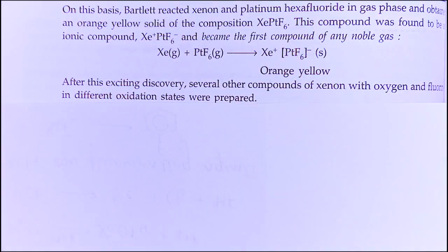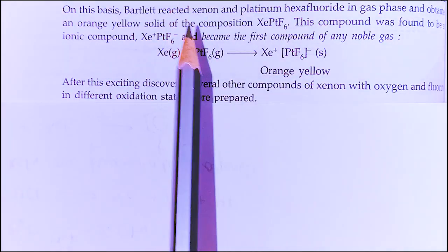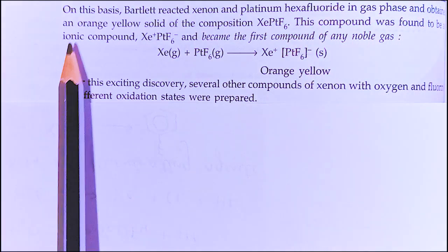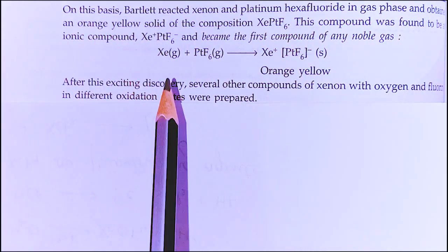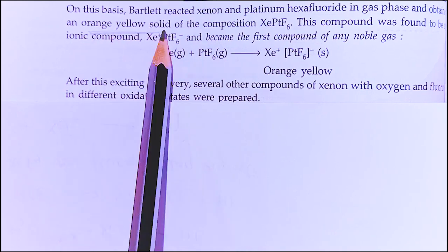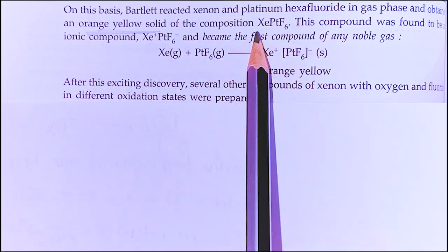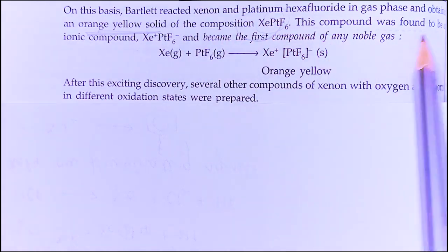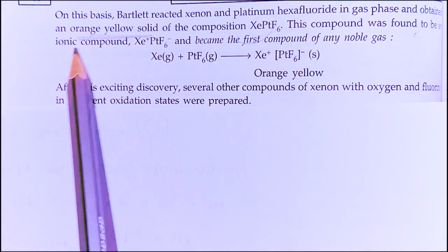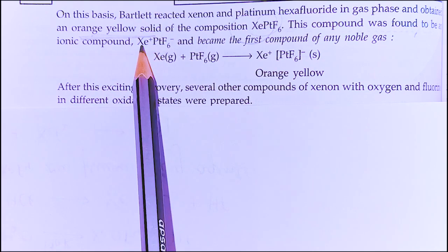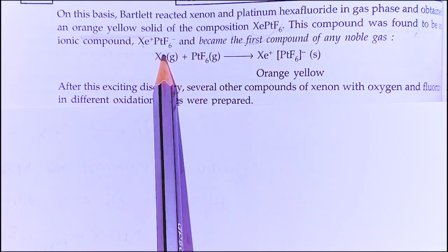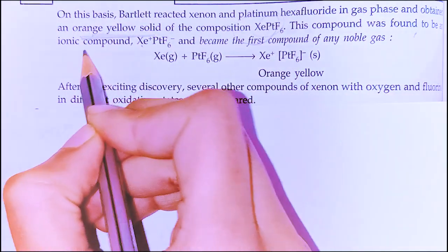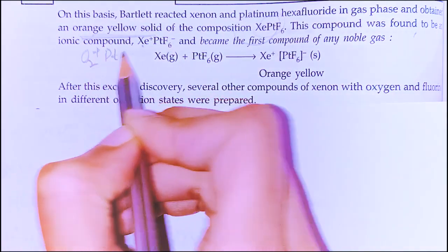On this basis, Bartlett reacted xenon and platinum hexafluoride in gas phase and obtained an orange-yellow solid. This orange yellow solid of composition XePtF6 was found to be an ionic compound in the form Xe positive PtF6 negative. In the same way, earlier we got O2 positive PtF6 negative.